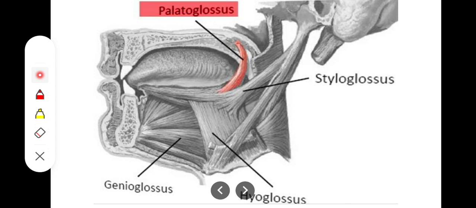The anterior one is called the palatoglossal arch, and the posterior one is called the palatopharyngeal arch, right? So these are the 2 arches of the mouth, and the first one, the palatoglossal arch, contains the palatoglossal muscle, extending from the palatine aponeurosis of the soft palate up to the side of the tongue. So this is one extrinsic muscle of the tongue, right?